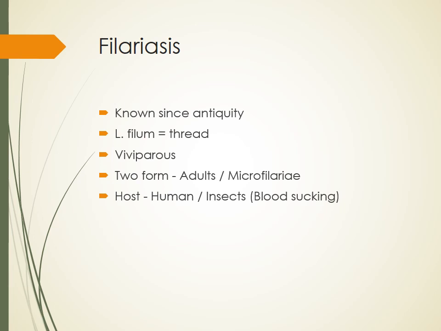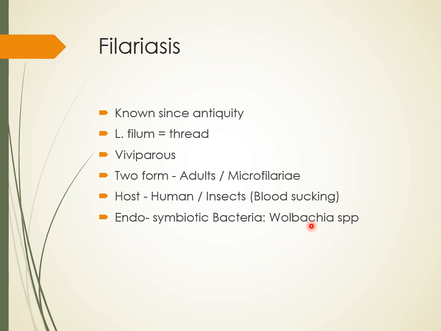The definitive host is human and blood-sucking insects like mosquito are the intermediate host. They do have one bacterium in their body, known as the endosymbiotic bacterium Wolbachia. Now this bacterium has a very unique role in pathogenesis.